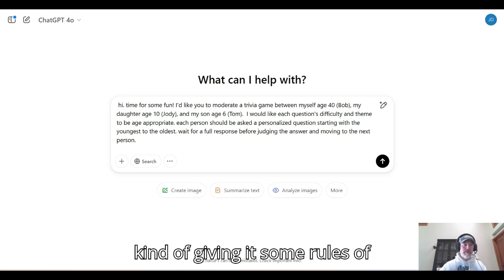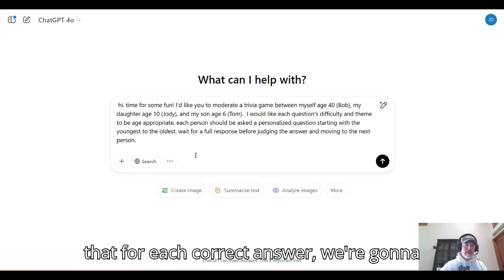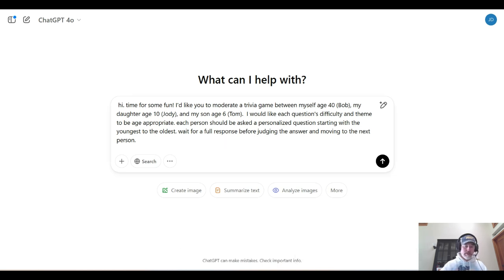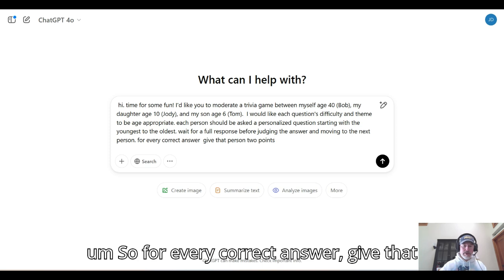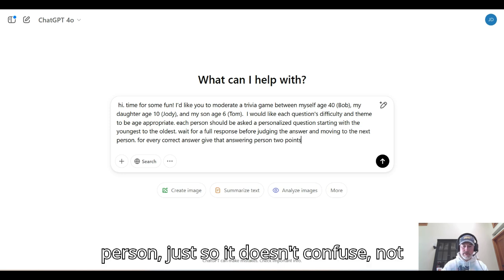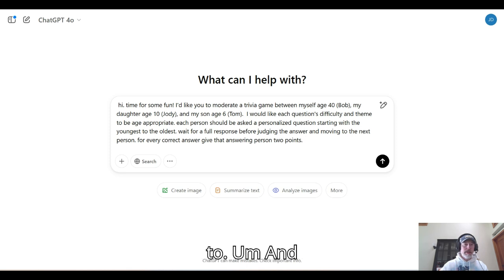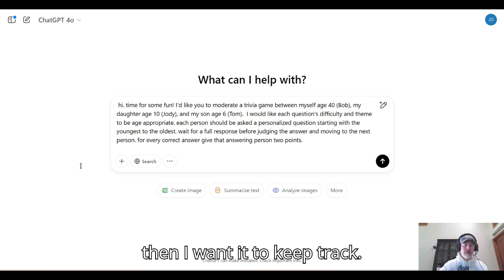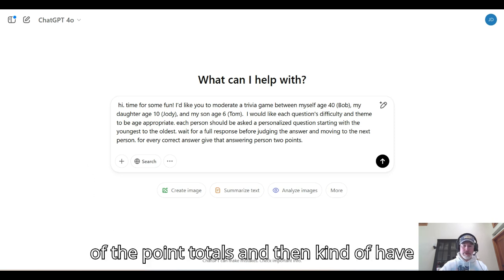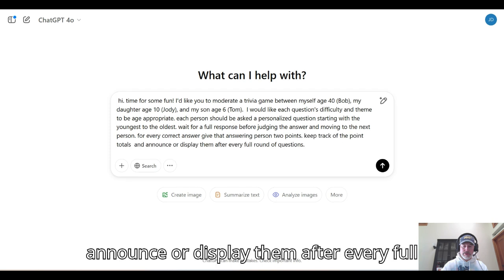So just giving it some rules of engagement, and then I want it to know that for each correct answer, we're going to be assigning 2 points. So for every correct answer, give that answering person 2 points, just so it doesn't not know which person to give the 2 points to. And then I want it to keep track of the point totals and have an opportunity to show the scoreboard. So keep track of the point totals and announce or display them after every full round of questions.